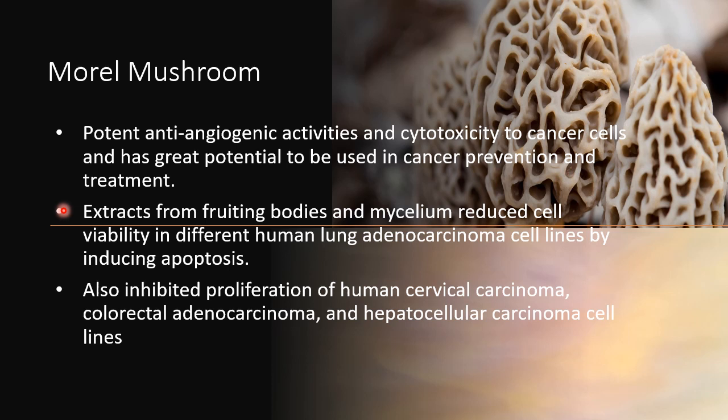This was done by inducing apoptosis. Finally, studies have shown that it inhibited proliferation of human cervical carcinoma, colorectal adenocarcinoma, and hepatocellular carcinoma cell lines. With this being said, morel mushroom is worthy to be explored.